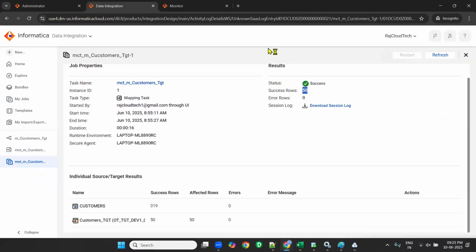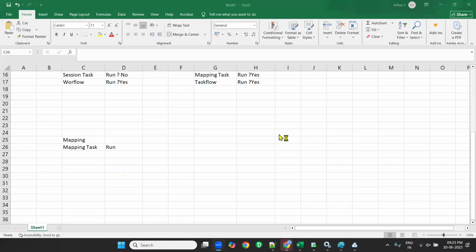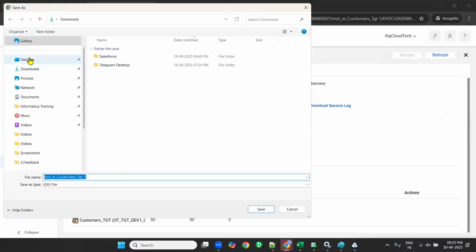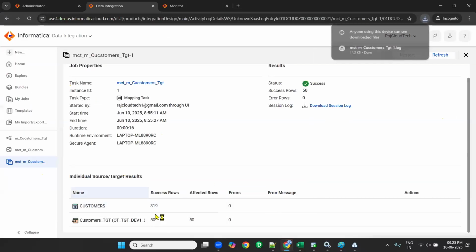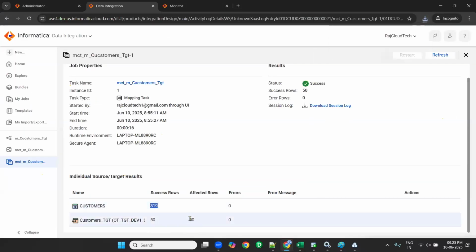Success rows is 50. You can download the session log. It will download in a notepad. You can save it on the desktop. Out of 319, 50 records are loaded to the target.